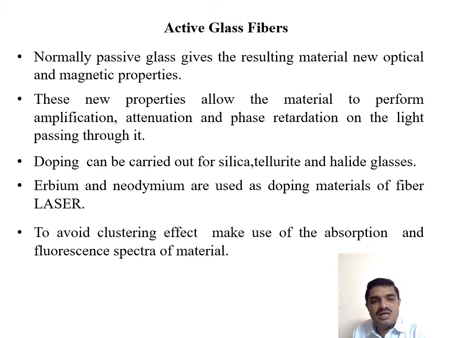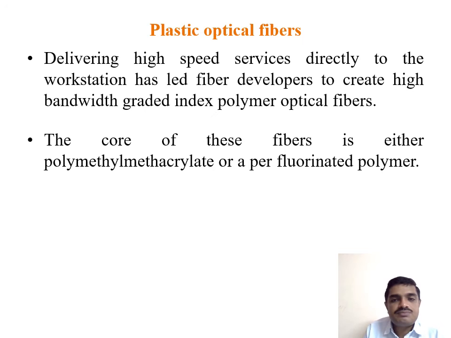Active glass fibers. Normally, doping passive glass fibers gives the resulting material new optical and magnetic properties. The new properties allow the material to perform amplification, attenuation, and phase retardation of light passing through it. Doping can be carried out for silica, telluride, and halide glasses. Erbium and neodymium are used as doping materials for fiber lasers. To avoid clustering effect, make use of absorption and fluorescent spectra of the material.